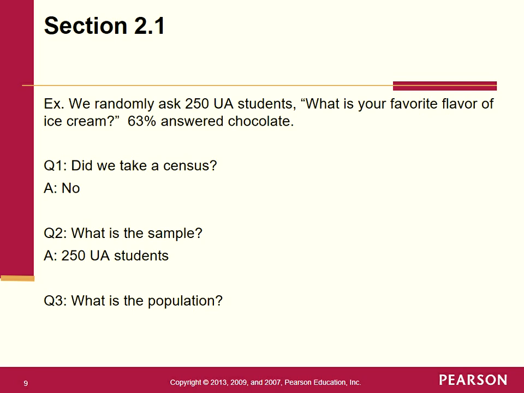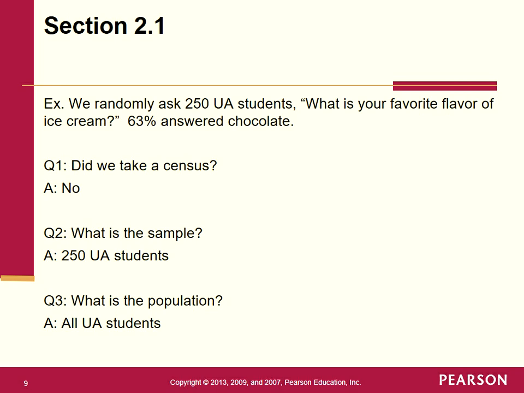Question 3: what is the population? And that would be all UA students, right? All UA students. If you put the word all in there, that tells me that you know what's going on. A lot of times you can take this number that you started with for the sample and replace it with the word all, and that probably is going to work 99.9999% of the time. Going from the sample to the population.